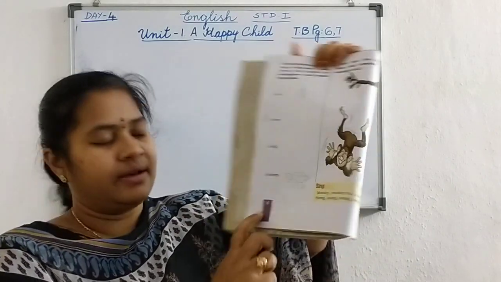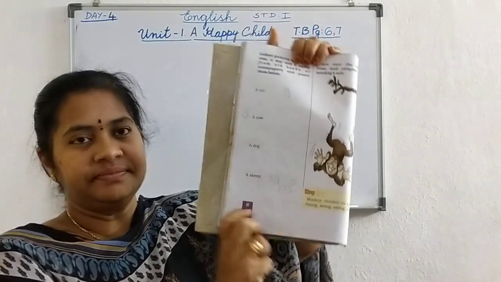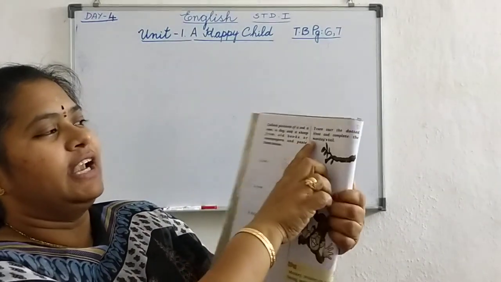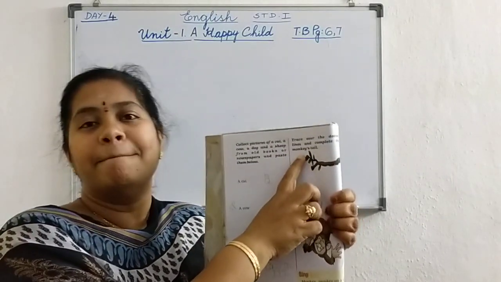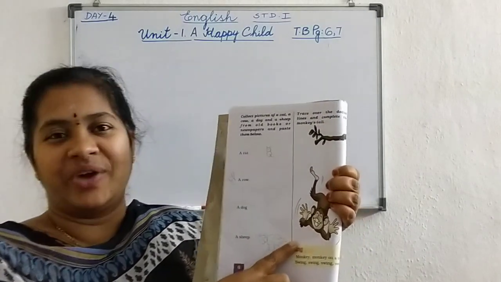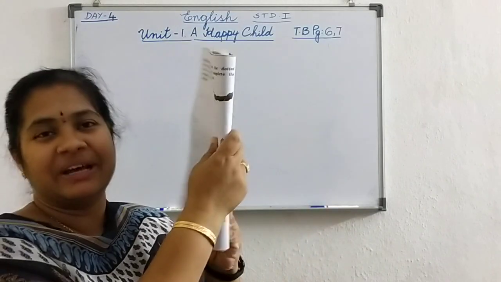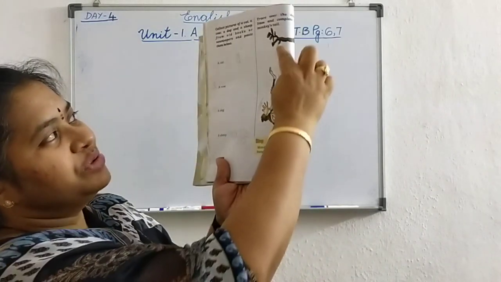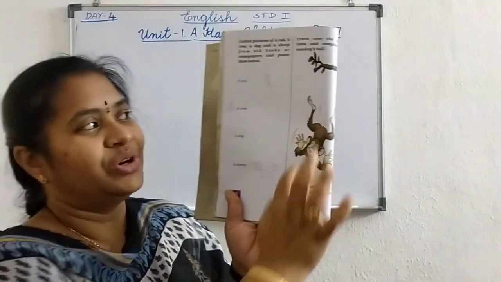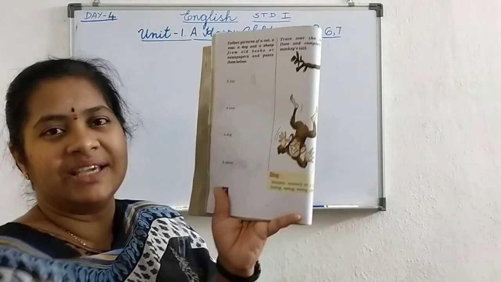Page number 6. And this side, trace over the dotted lines and complete the monkey's tail. What the monkey eats? Bananas. Very good. The monkey eats bananas. Yes. So, you have to trace the dotted line here and you have to draw the tail of the monkey.